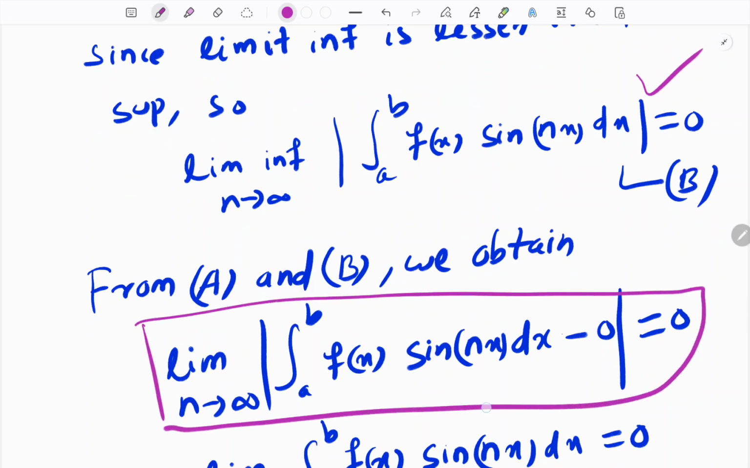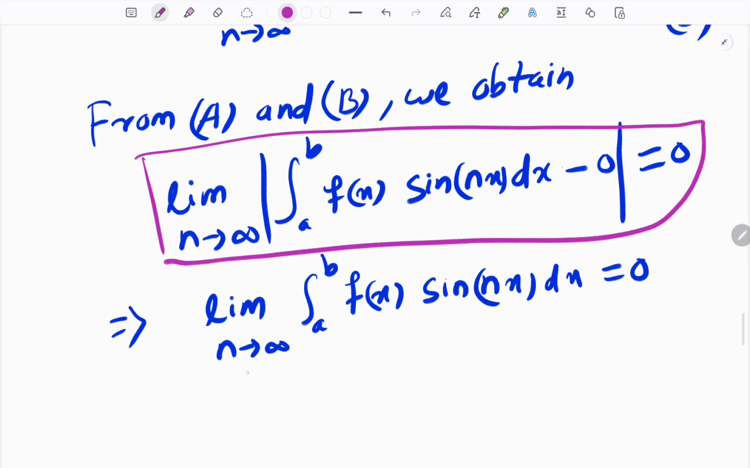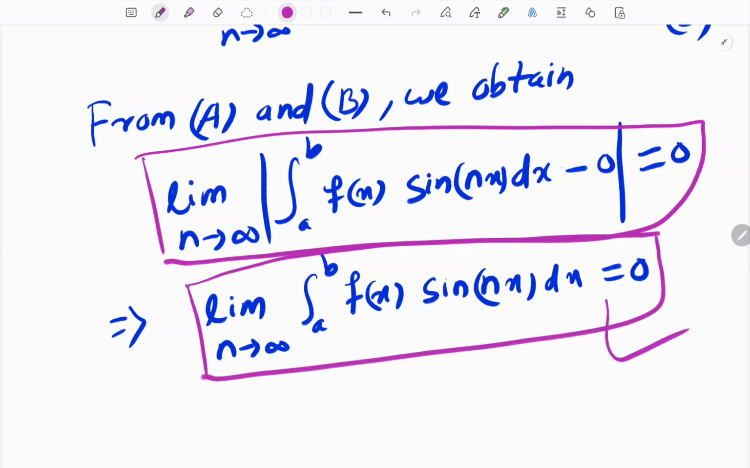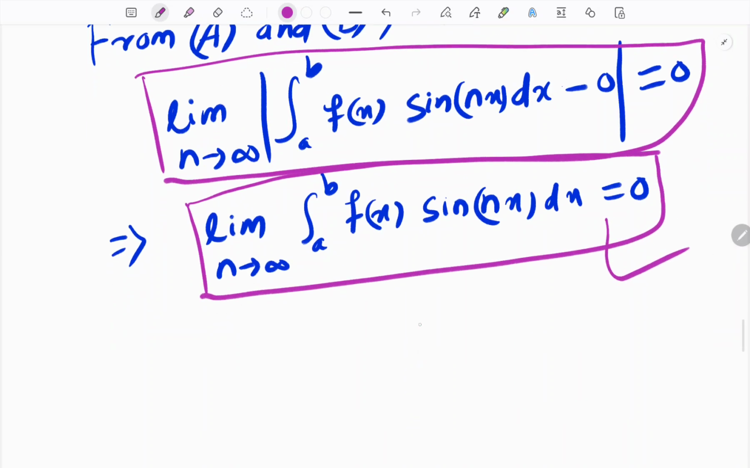We reach this step, and this step is nothing but the limit as n tends to infinity of the integral from a to b of f(x) sin nx dx equals 0, and this is our required result, which we proved.